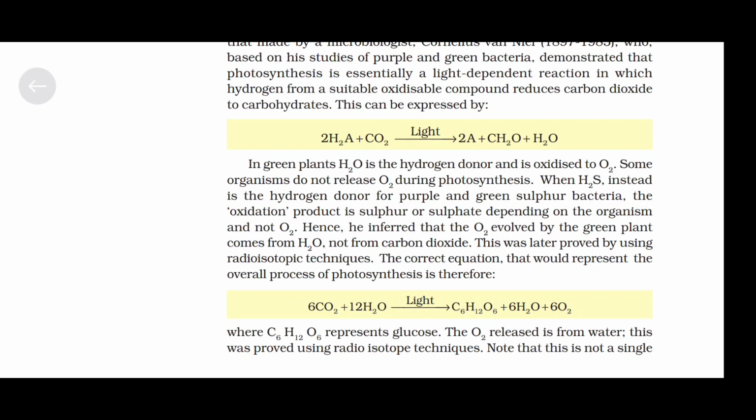The correct equation that would represent the overall process of photosynthesis is therefore 6 carbon dioxide plus 12 H2O, in the presence of light, will give C6H12O6 plus 6H2O plus 6O2, where C6H12O6 represents glucose.